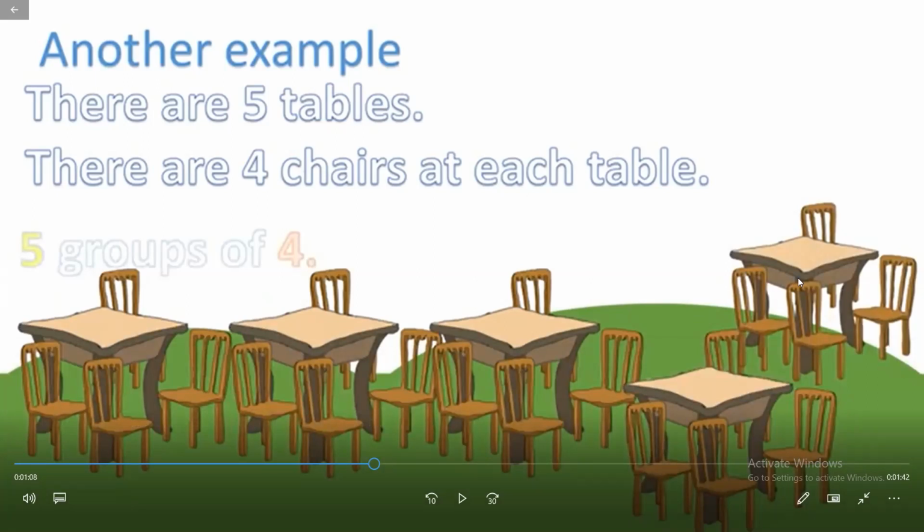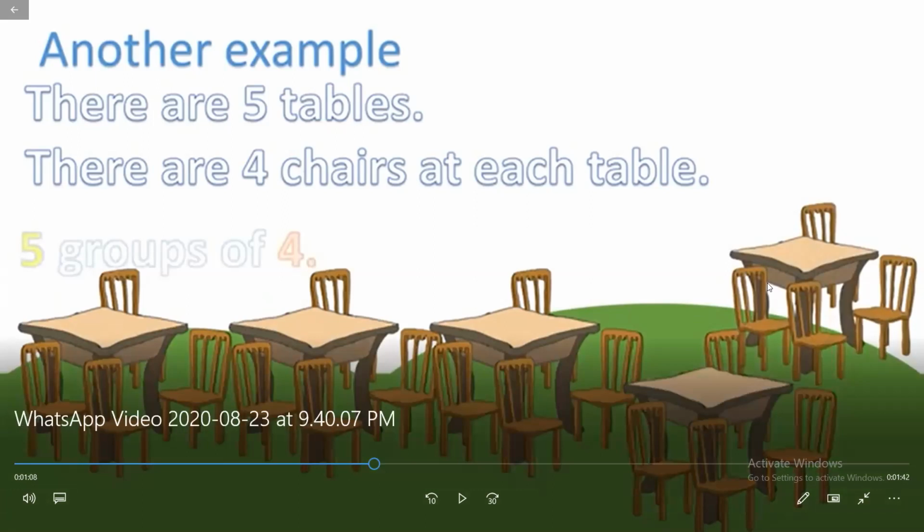Okay, children. So the first method of finding the total number of chairs is addition. But what will be the second, easier method? Here we have five groups of four chairs.